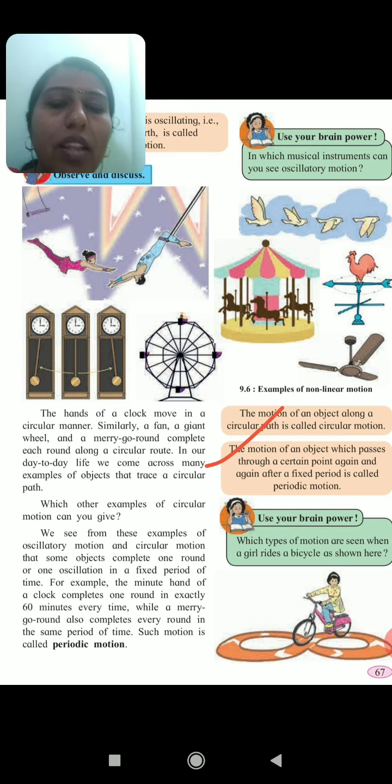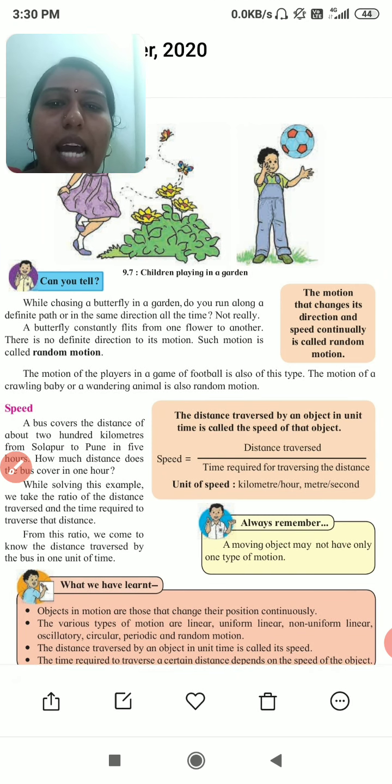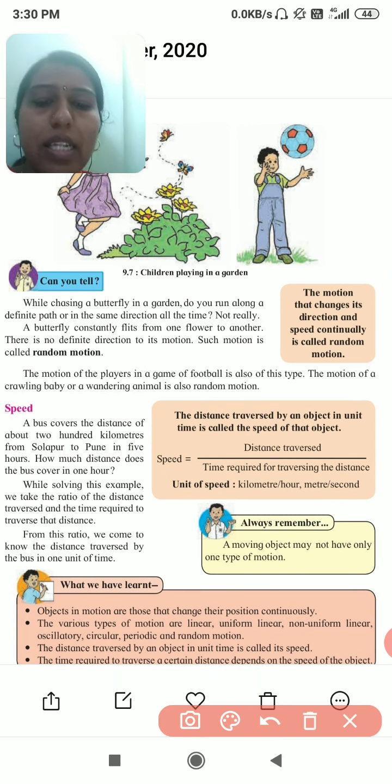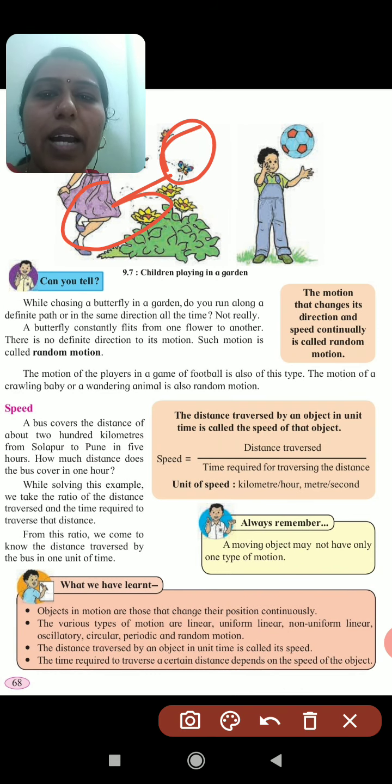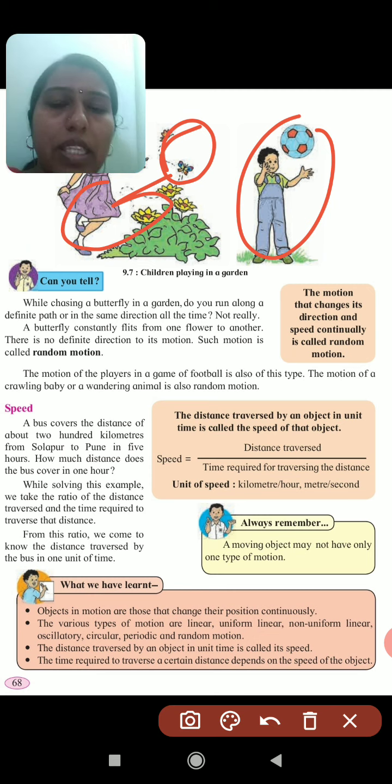Now, the last one is random motion. Children, random motion, you can understand from the name only. They have shown two pictures here. A butterfly and a ball, a football being played with. Random means what? It is not fixed, it changes continuously. The motion of an object that changes direction and speed continuously is known as random motion.